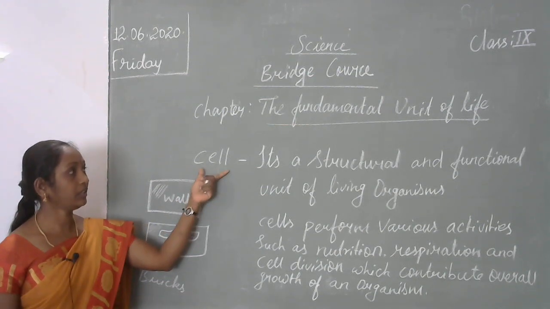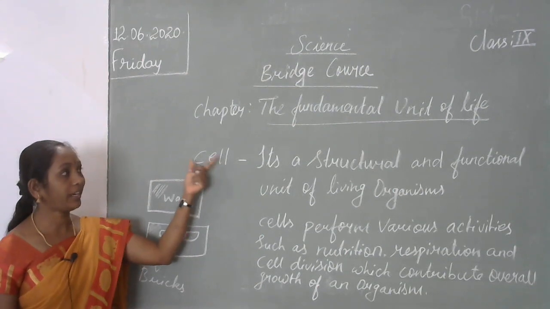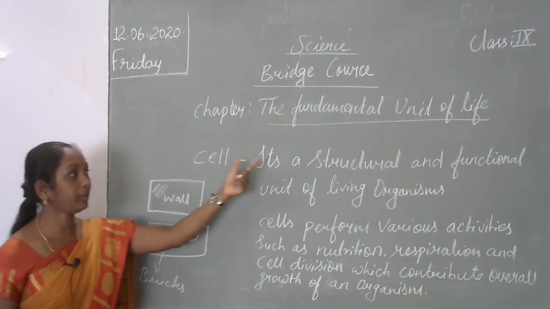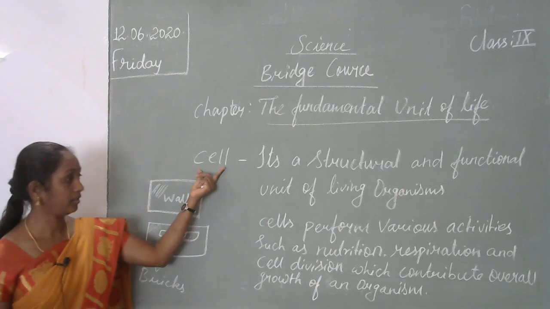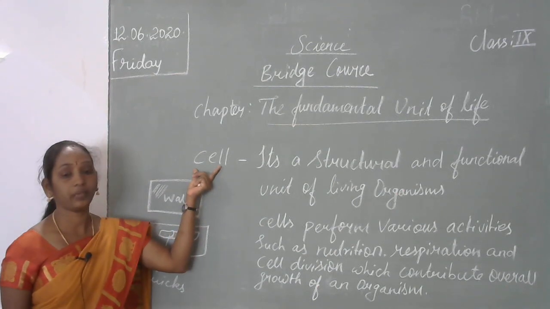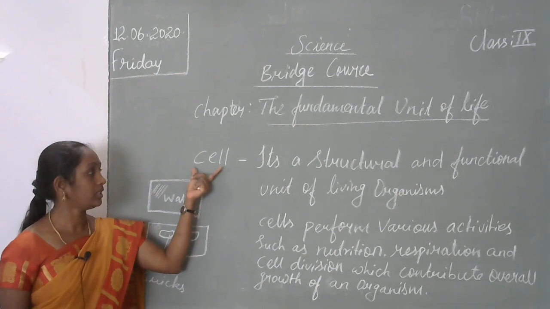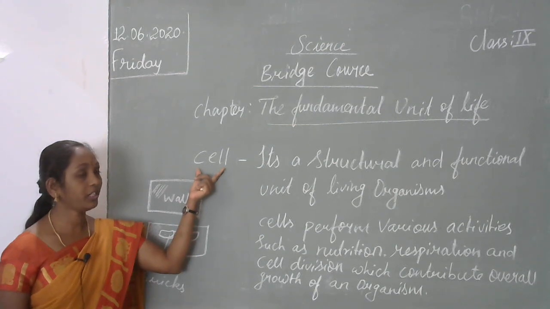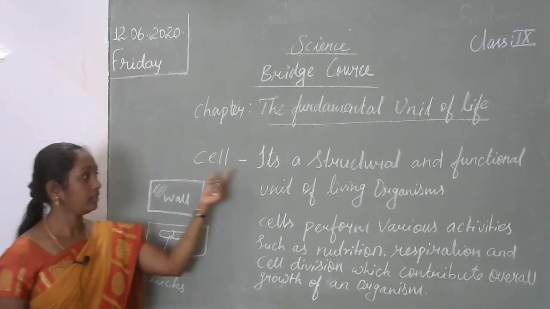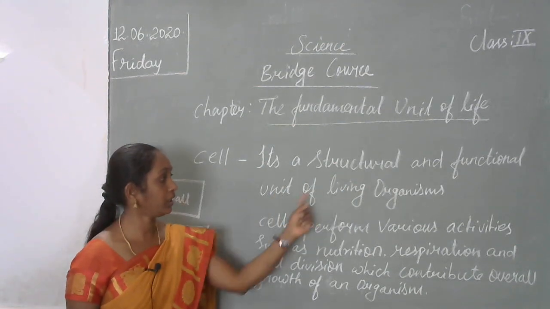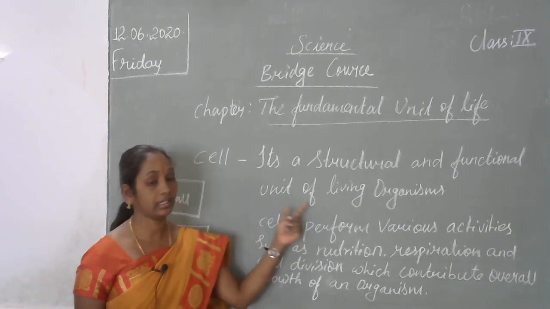Like that, even the living things are made up of the fundamental unit. What is the fundamental unit of life? It is the cell. Each organism has cells. The cell is very important. What is meant by cell? A cell is a structural and functional unit of all living organisms.